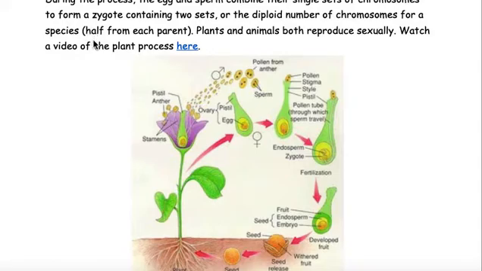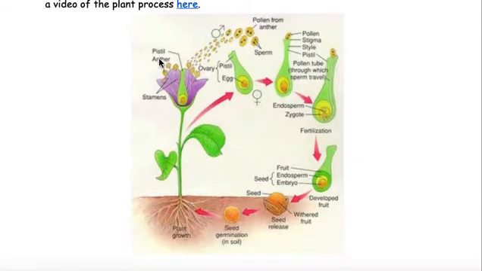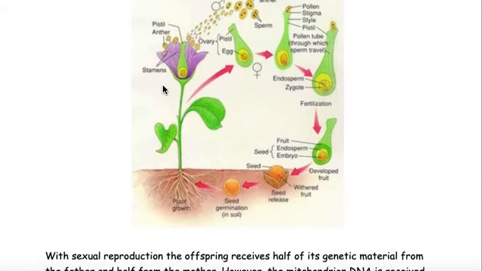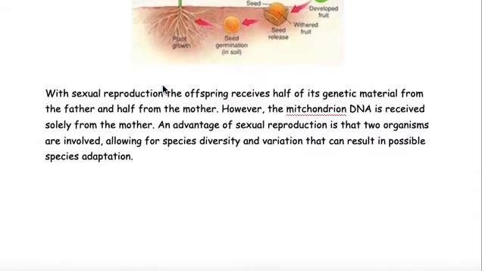Plants and animals both reproduce sexually. Watch a video of the plant process here. And then this just shows that a plant has a male and female part, and they can be fertilized.